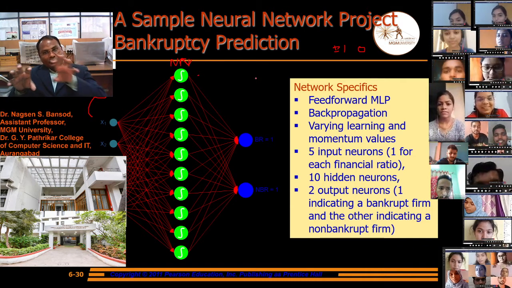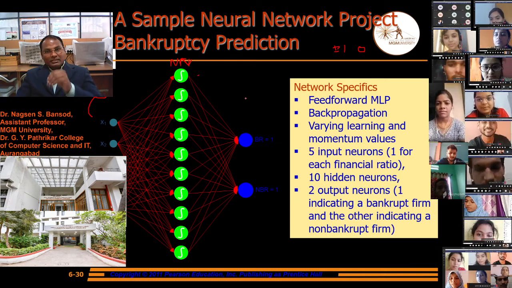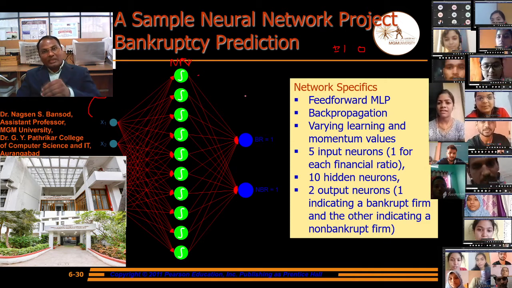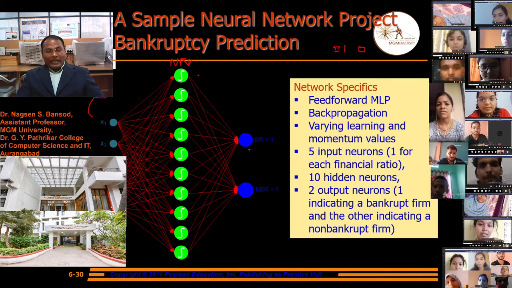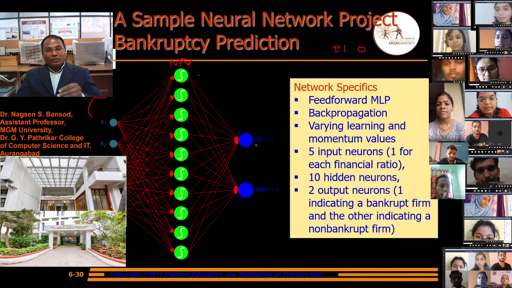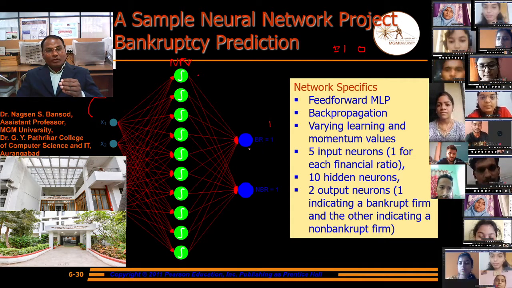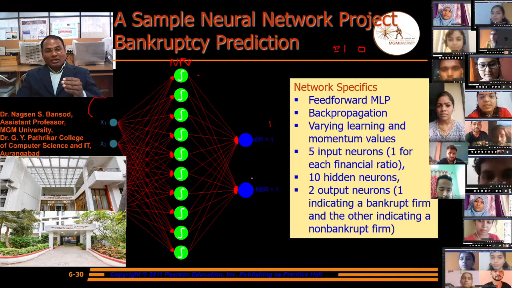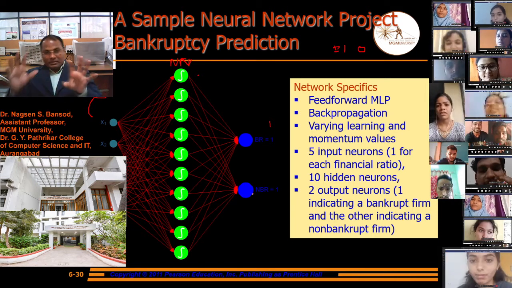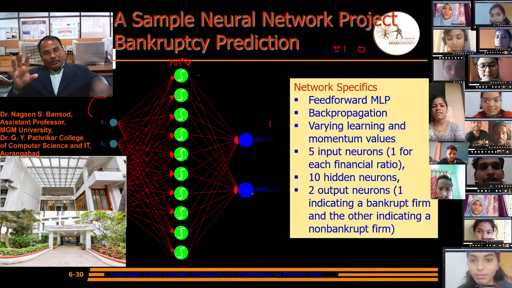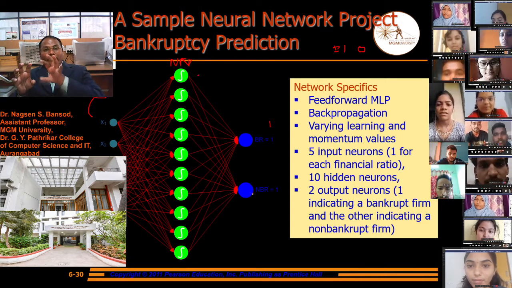We will add it into the network, match it, and find the result. The result is how much percentage it is matching, 90%, 91%, 92% through the neural network. And here you will get the output. If it matches with bankruptcy, then we will keep it here. If it does not match, then we will check in this. We will mark it as non-bankruptcy after matching the 50% data with the 50% bankruptcy data.